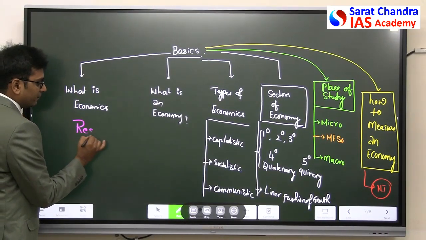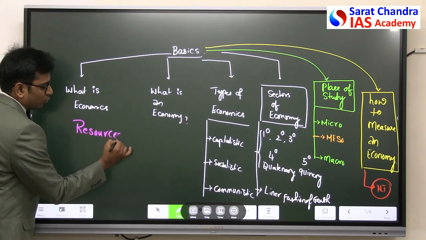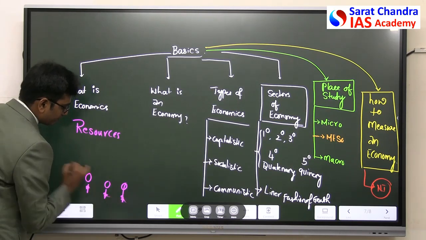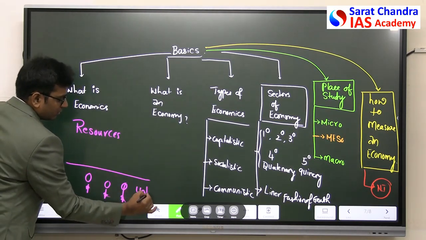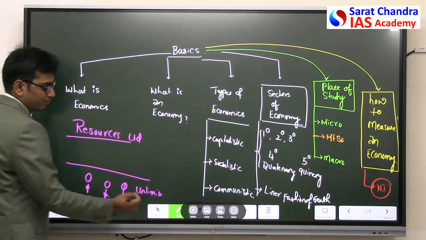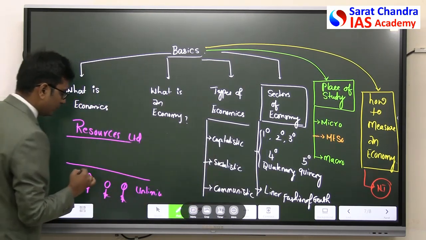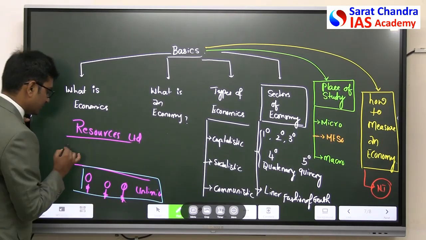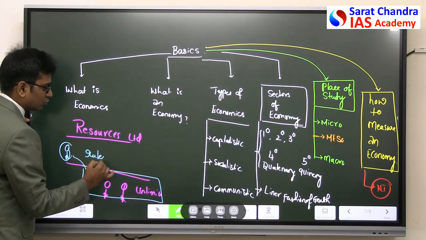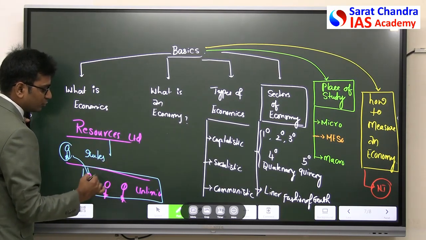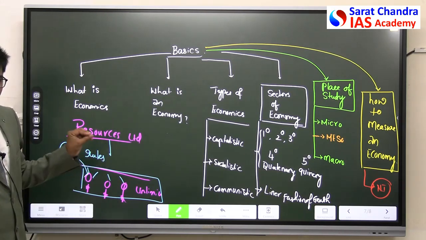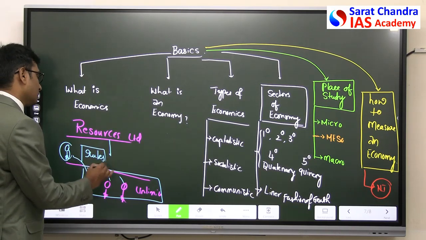So what I said, in any economy, resources are limited, but the wants of human beings are unlimited. For these limited resources, there will always be quarrel among these people. In order to overcome that, these people will come together, they will ask one person to regulate this, and to frame some rules so that the resources are produced and distributed in such a way that everyone is getting some benefit out of it. These rules that you are following are known as economics.